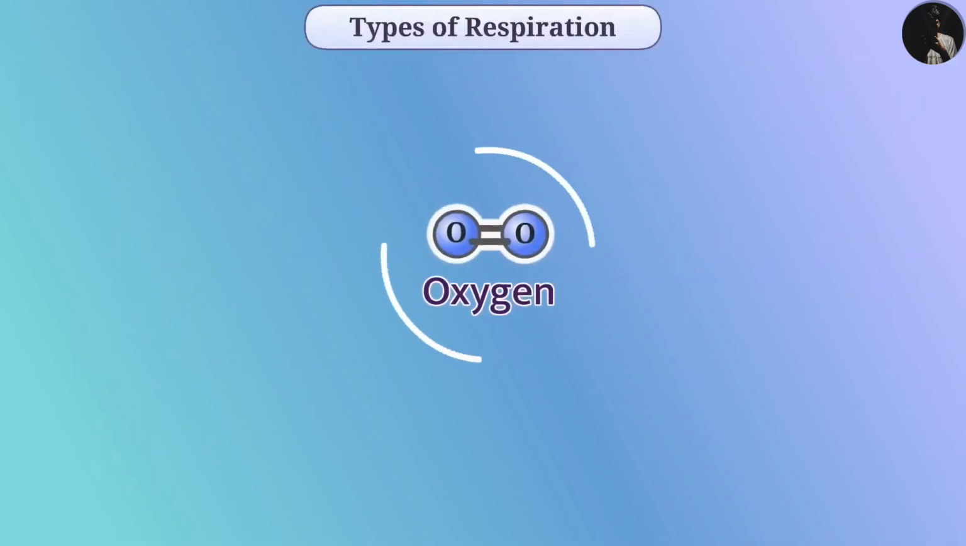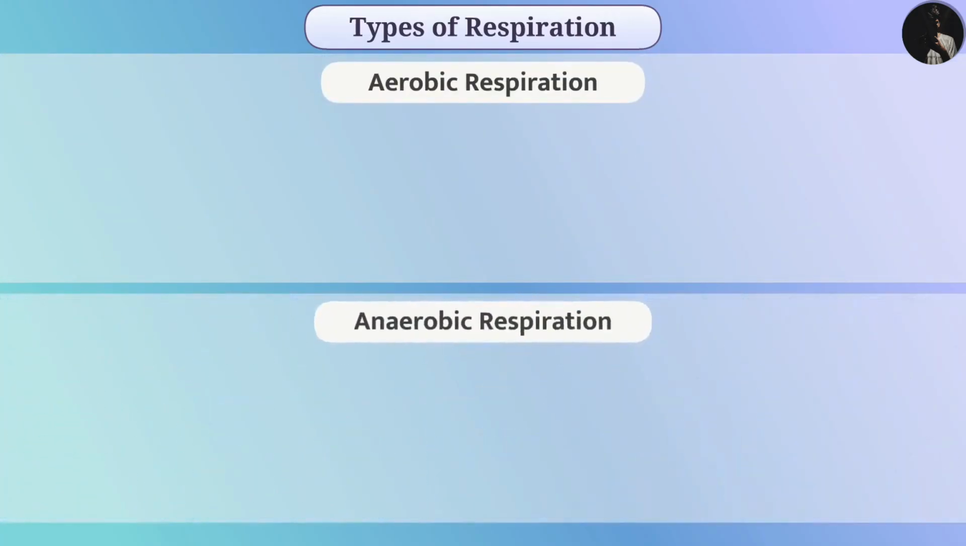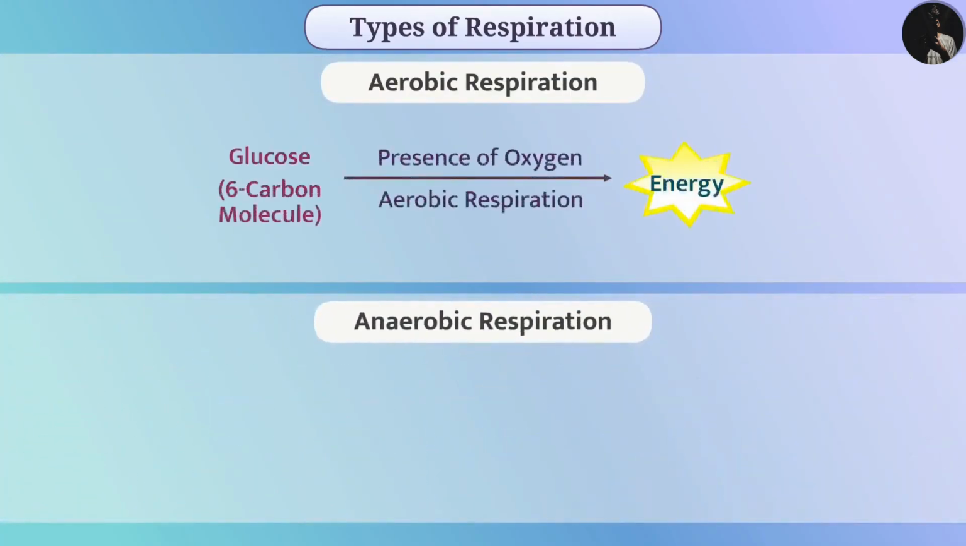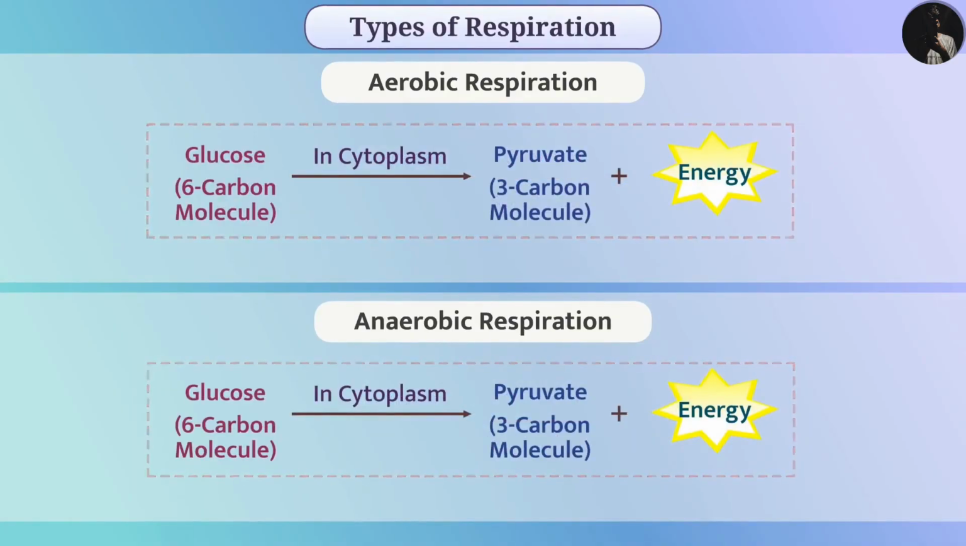Depending on the need of oxygen, we can divide the process of respiration into two types: aerobic respiration and anaerobic respiration. In aerobic respiration, glucose is broken down completely into carbon dioxide and water in the presence of oxygen, and energy is obtained. In anaerobic respiration, glucose is broken down without using oxygen and energy is obtained. Aerobic respiration produces more energy than anaerobic respiration. The first step of both these processes is the same.